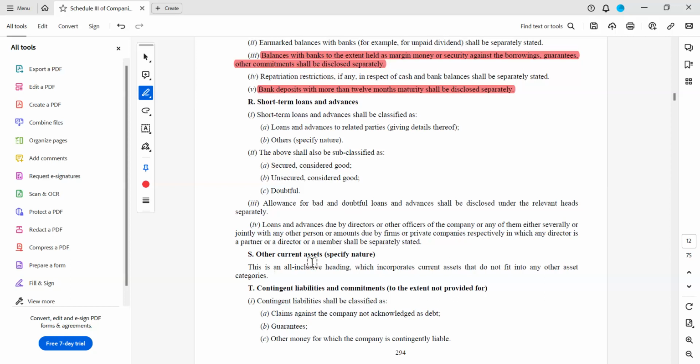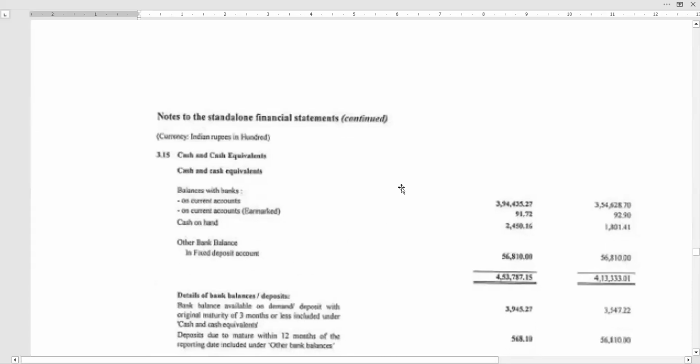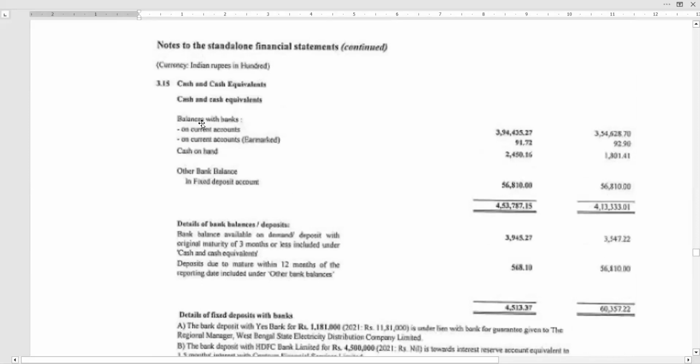Other current assets. This is an all inclusive heading which incorporates current assets that do not fit elsewhere. This is a general categorization. Wherever it is not falling under any of the other heads, you can show it here. Now let us see here if they have shown something. See, on cash and cash equivalents, you see on current accounts earmarked.